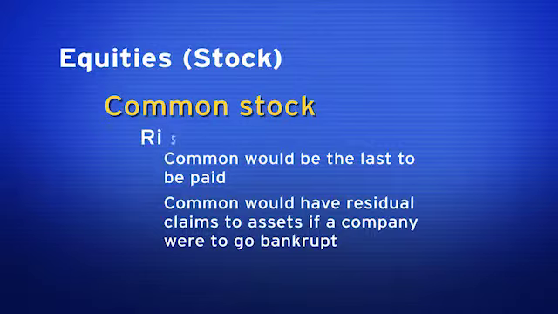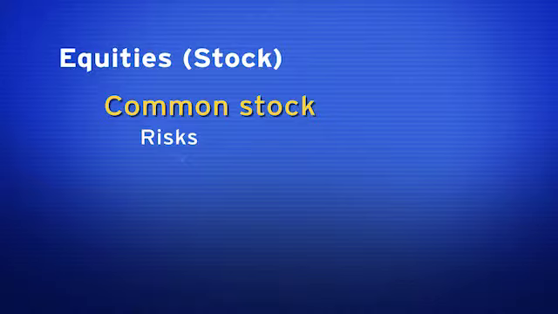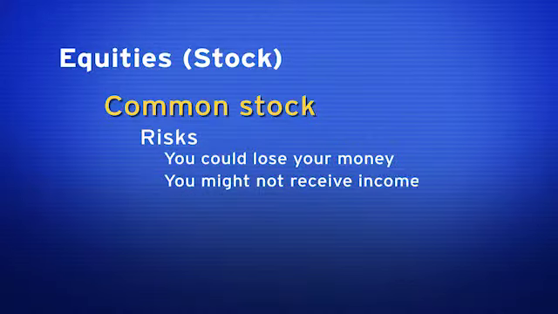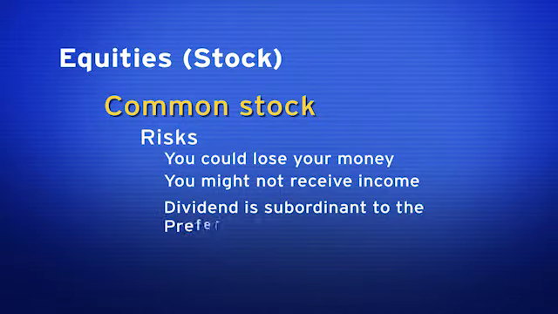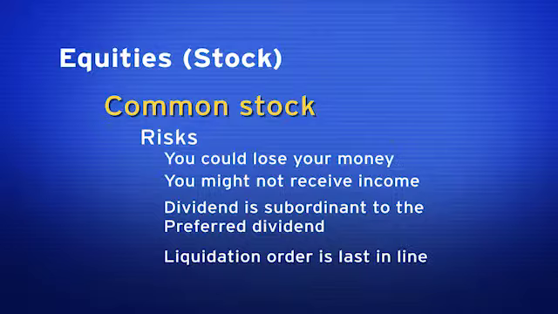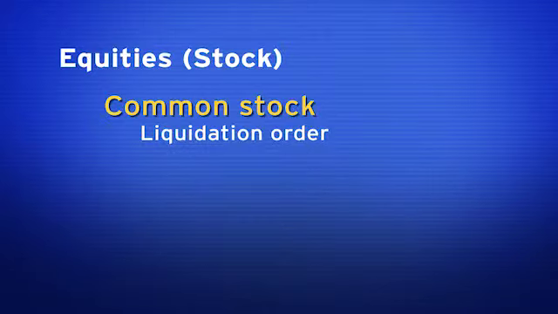So there are risks associated with investing in common stock. You could lose your money, might not receive any income. The dividend would be subordinate to the preferred dividend, and in liquidation order, you'd be last in line as a common stockholder. Now, what is liquidation order?